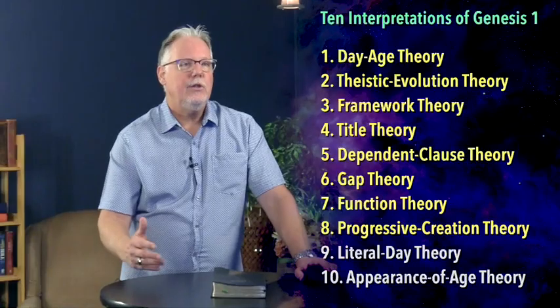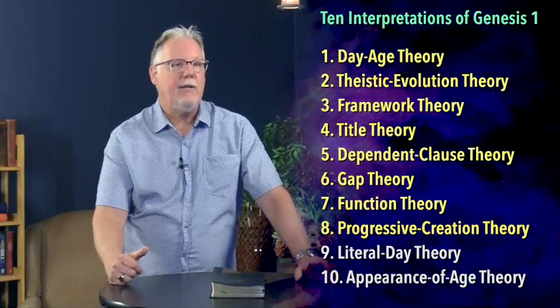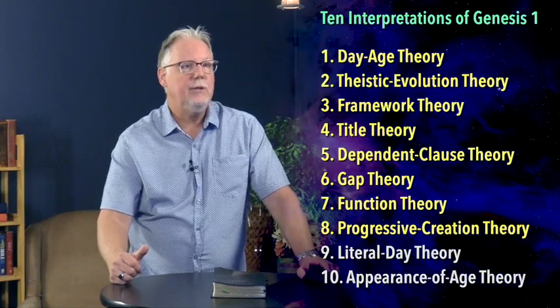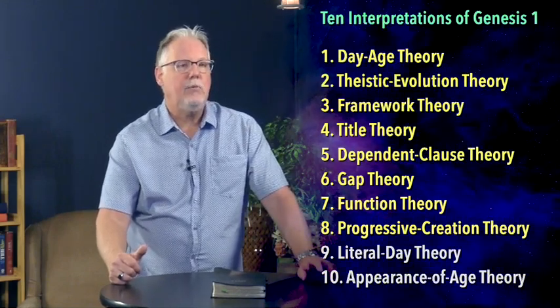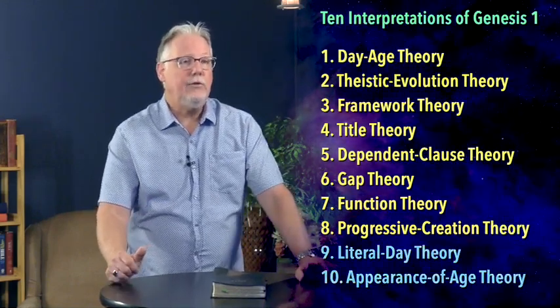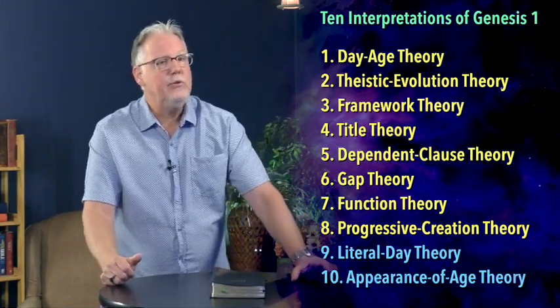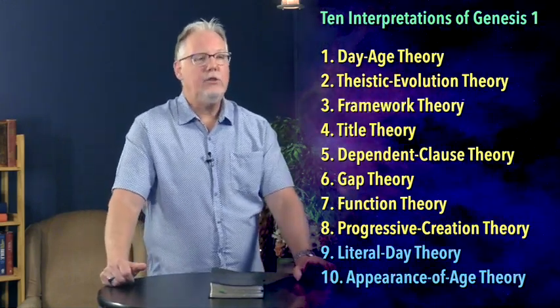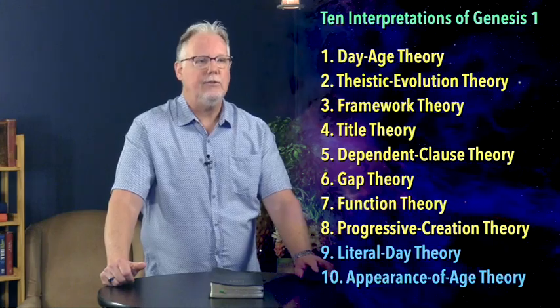We've been looking at the 10 ways that Genesis chapter 1, that is, the creation account found there, is interpreted. So far, we've looked at 8 of them, and these 8 have at least one thing in common. They all assume an old universe, around 13.8 billion years. The final 2 ways Genesis 1 is interpreted, however, do not assume an old earth. Rather, they assume a young earth, around 6 to 10,000 years.